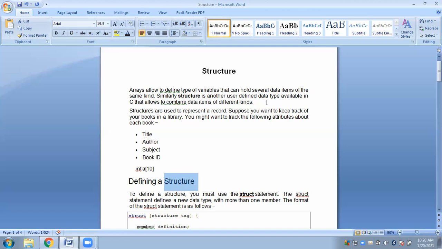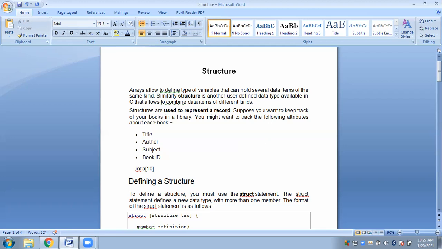Similarly, structure is another user-defined data type available in C that allows us to combine data items of different kinds. Structures are used to represent a record. So this you have to remember. Structures are used to represent a record. When I say record, a record consists of different fields. Fields means different types of data. So a structure consists of different fields, different types of data, or attributes. You can use these names interchangeably.